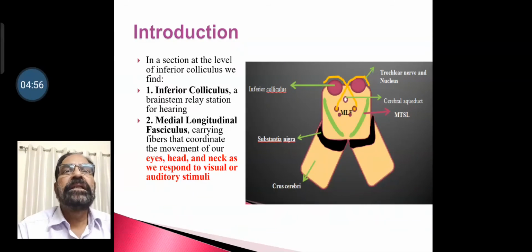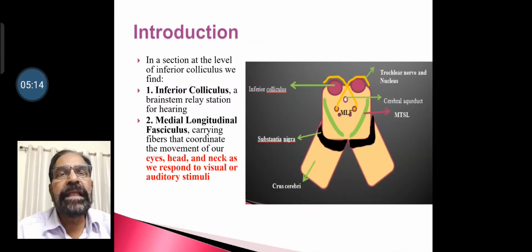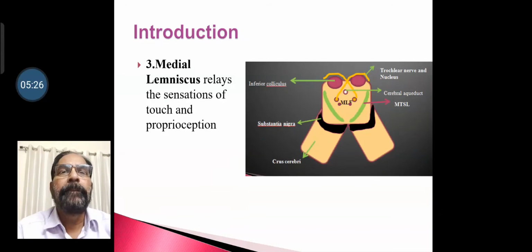We start with the different structures seen at the level of inferior colliculus. Inferior colliculus is a relay station for hearing. Medial longitudinal fasciculus carries fibers that coordinate the movement of our eyes, head and neck as we respond to visual or auditory stimuli. Then another structure is medial lemniscus, which relays sensations of fine touch and proprioception and also vibration.